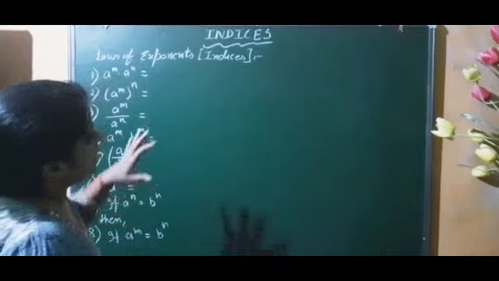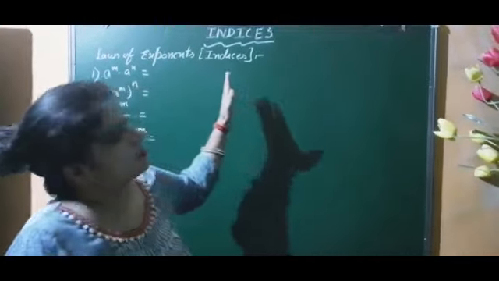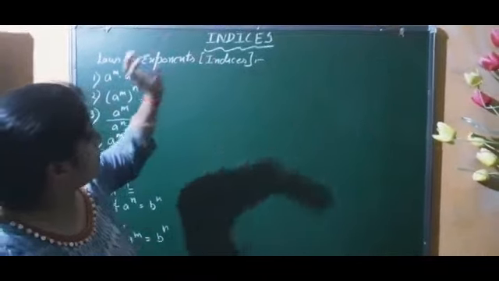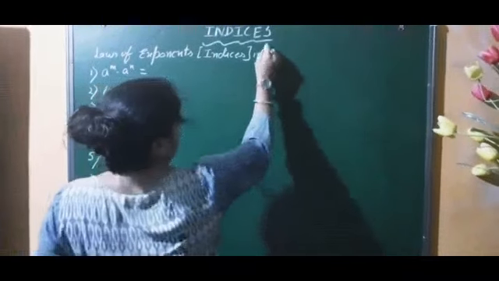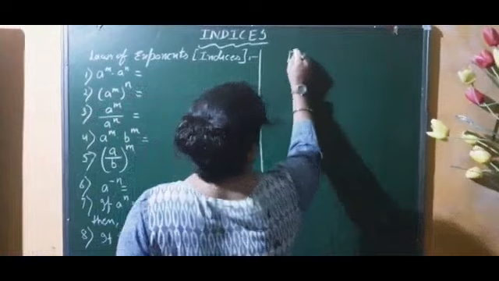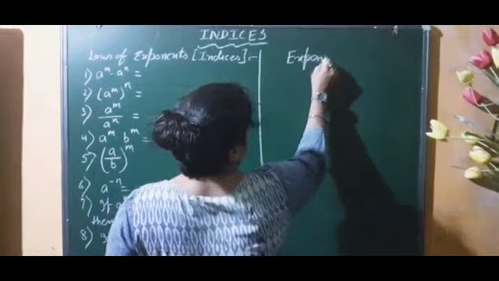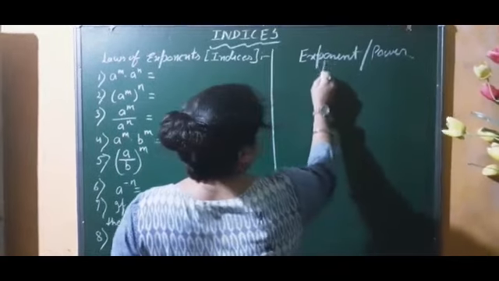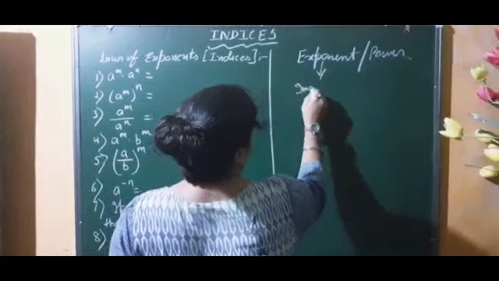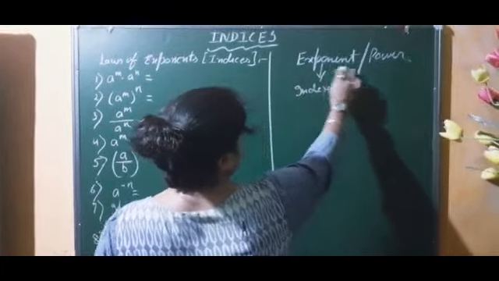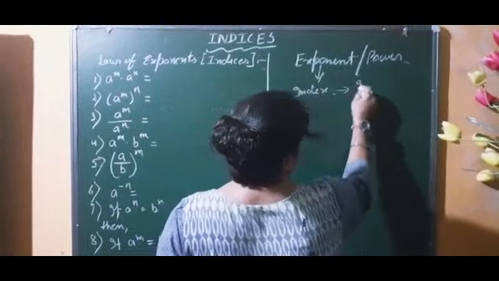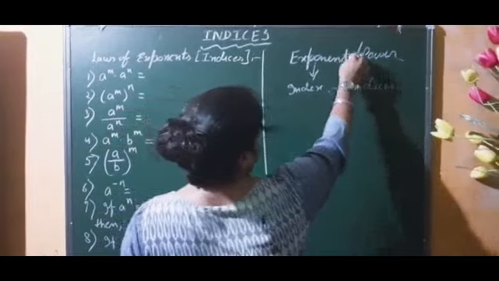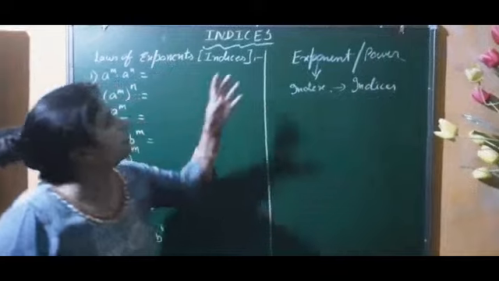So before starting the new part, because it's for standard 9, so this is the advanced form of exponent, I want to recapitulate all the formulas. One thing I want to mention here, what is indices? See, you have learned about the exponent or power, right? So exponent is actually index. In single form we are calling it index or exponent, and the plural of index is indices. And if you are going to write the plural of exponent, you may write exponents. So we will learn about that thing only.